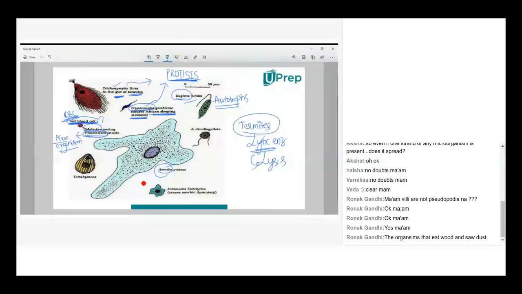The RBCs are infected by this protist, and the malaria fever is caused by Plasmodium. So red blood cells are not microorganisms. Red blood cells are a category of cells along with numerous other cells inside the human body. Is it clear?